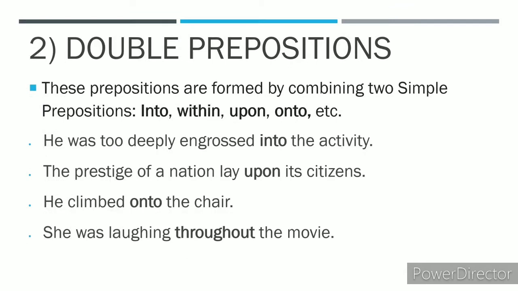Now double prepositions. What are double prepositions? These prepositions are formed by combining two simple prepositions. For example, in plus to equals into, with plus in equals within, up plus on equals upon, on plus to equals onto.